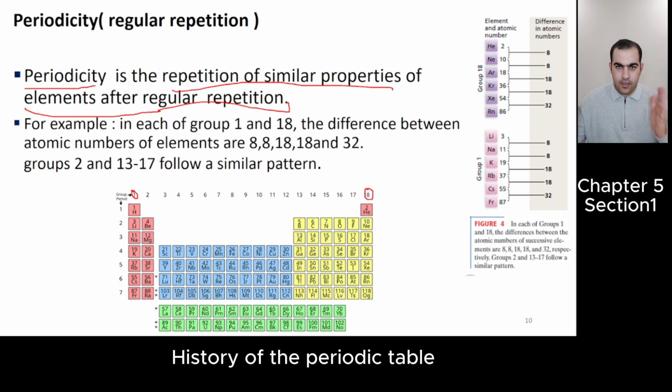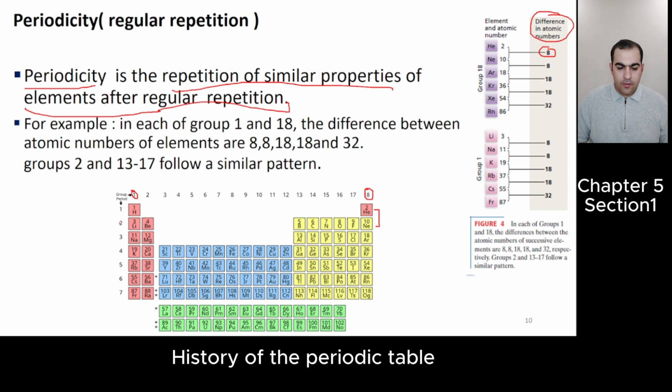They are in different sides of the periodic table, but you see some similarities. There is a regular repetition, there is a periodicity. Look, between helium to neon, the difference in atomic number is 8.